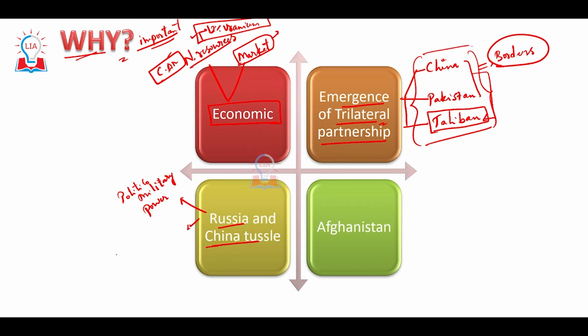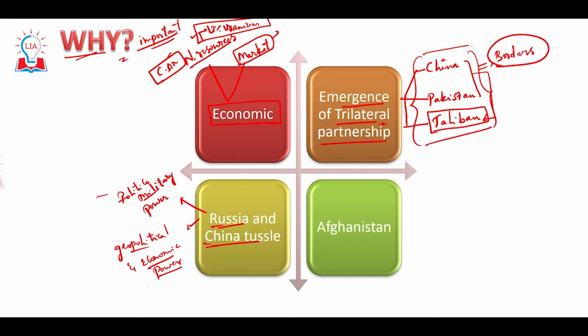And China is termed a geopolitical and economic power. Look at the adjectives. Russia is a politico-military power, whereas China is a geopolitical or geostrategic and economic power.